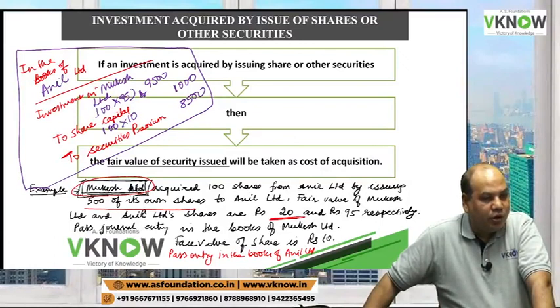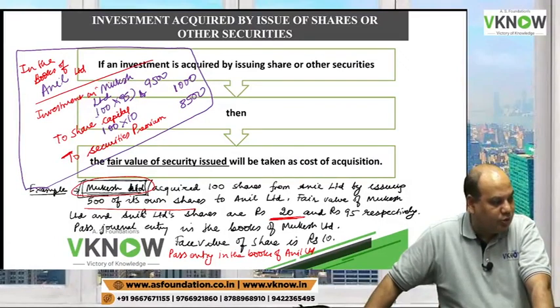Anil Limited will record investment in Mukesh Limited at fair value of shares issued.